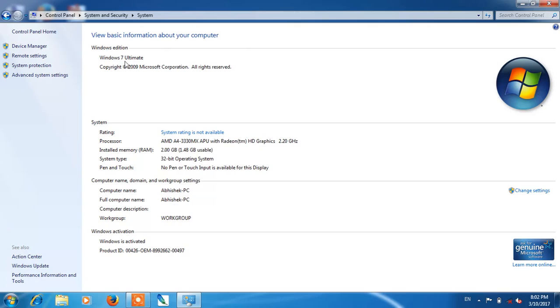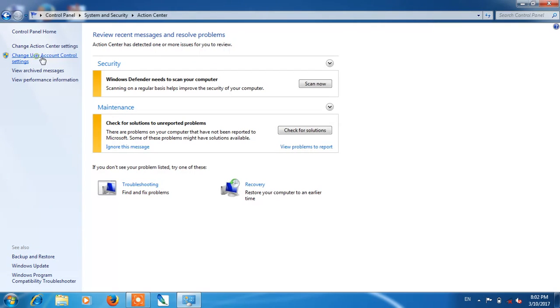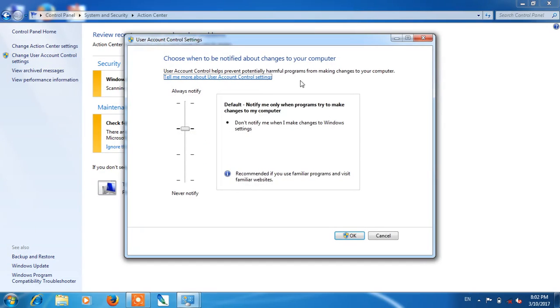It is Windows 7 Ultimate, Copyright, and then ratings. System rating is not available right now. And here are the processor, installed RAM, system type and group, and here the Windows is activated. So here you can change your settings from Action Center, change user control settings. You can change settings here.